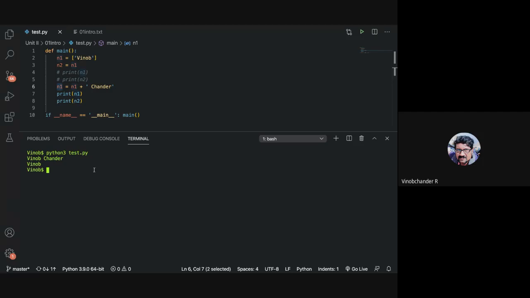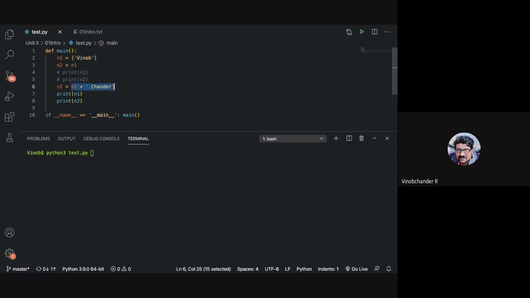Yeah, so continue our discussion further. Now, what is n1, guys? Immutable or mutable? Mutable, sir. Now, n1 is mutable, right? Now, what will be print n1 and n2? Will it be same or will it be different? It will be different, sir. Same. Different, sir.